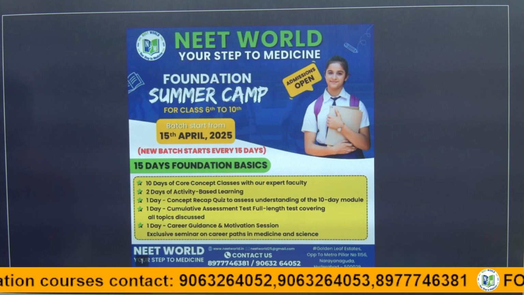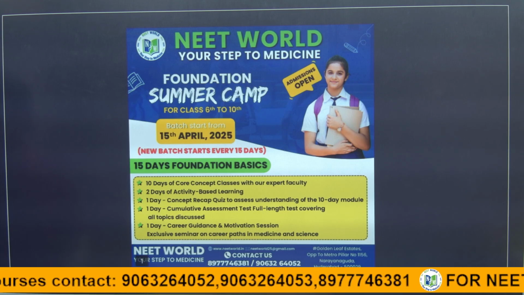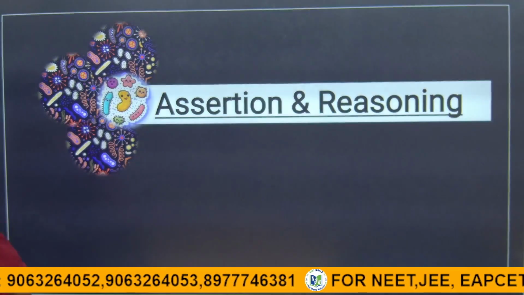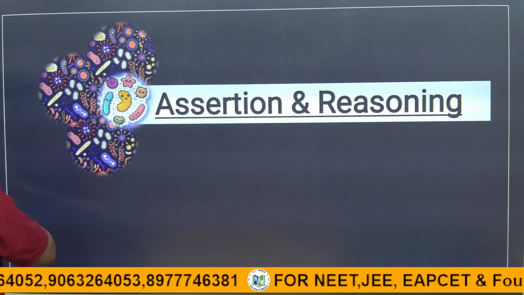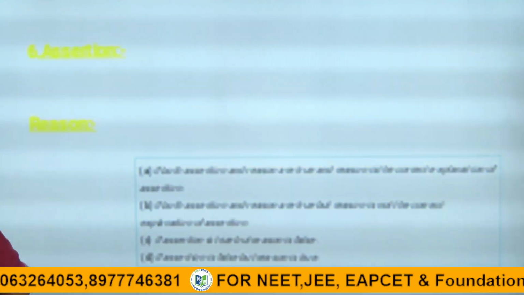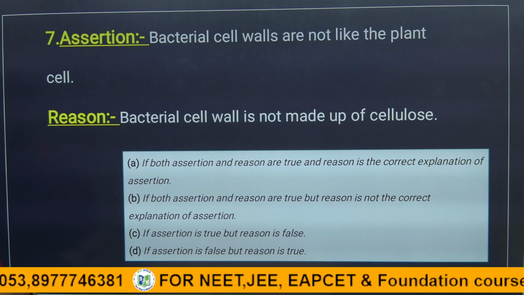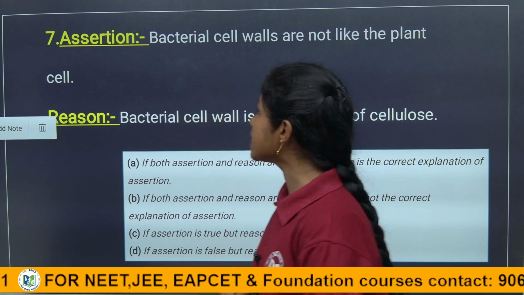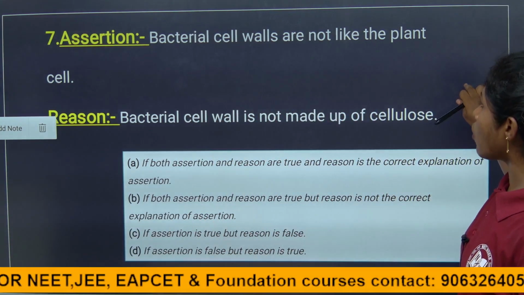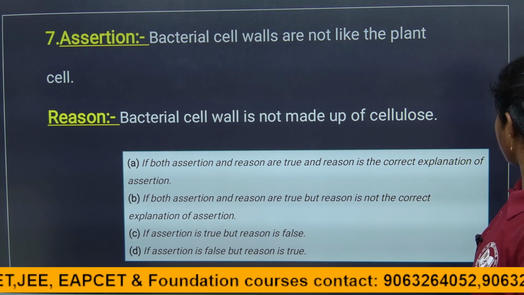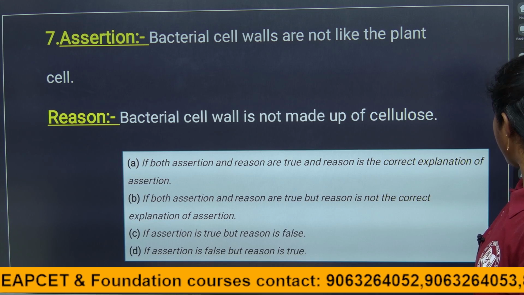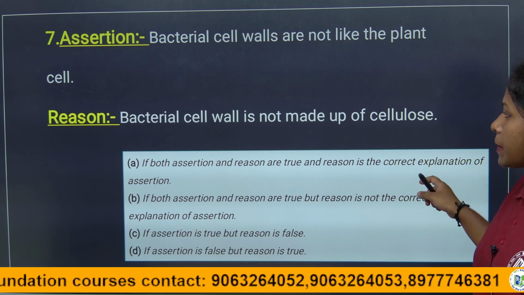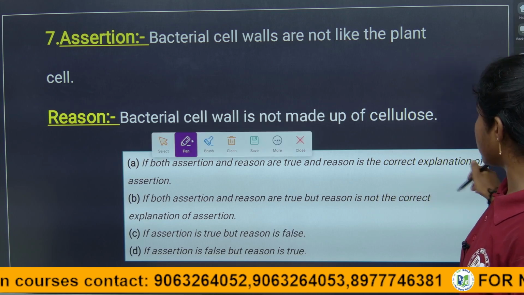Coming to today's session, children, we are discussing the assertion and reasoning questions now. Up to the 6th question we have discussed, right? So here is the 7th question. The assertion is given as: bacteria cell walls are not like the plant cell walls. Of course, the bacterial cell wall is not made up of cellulose, right? The plant cell wall is made up of cellulose, right, children?